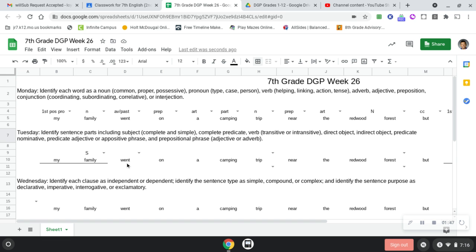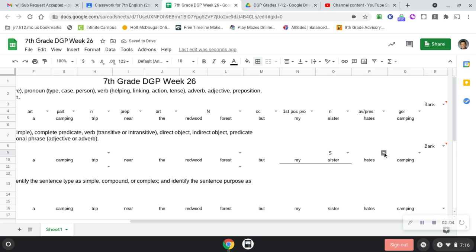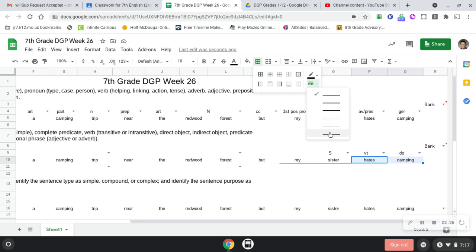My family went. Does it say went camping? No, it says on a camping trip. So in this case, this does not have a direct object. What this has is a prepositional phrase. It actually has two prepositional phrases here. So this one is VI, and we know directly that my sister hates, and very specifically, camping. So camping is our direct object. It is a gerund phrase that has a direct object. So looking at hates, the thing that my sister hates doing is camping. So that is your double underline.